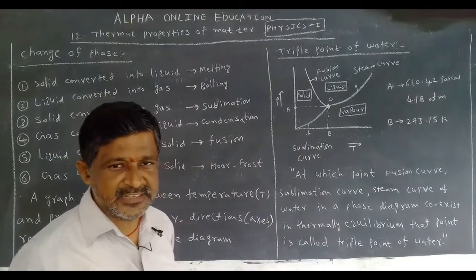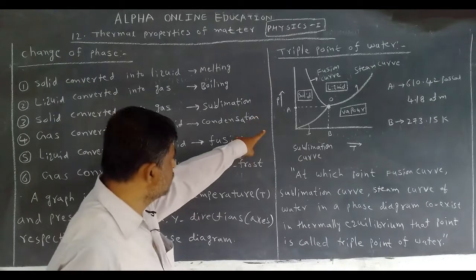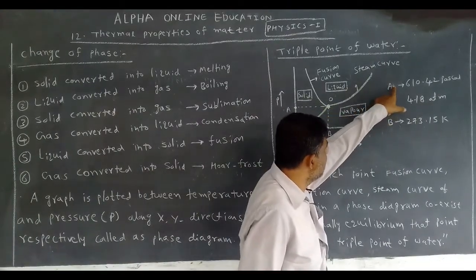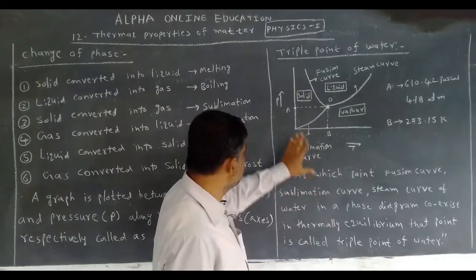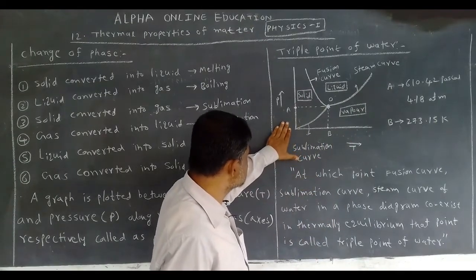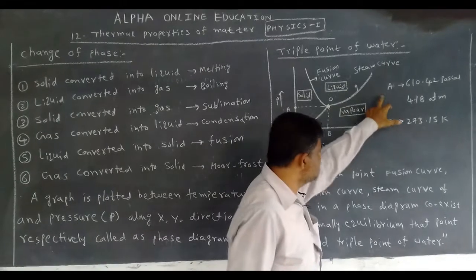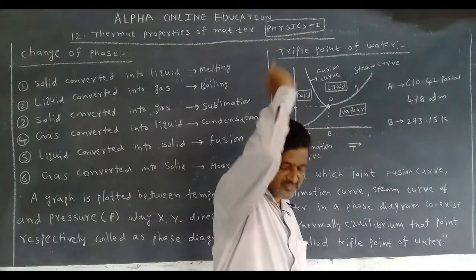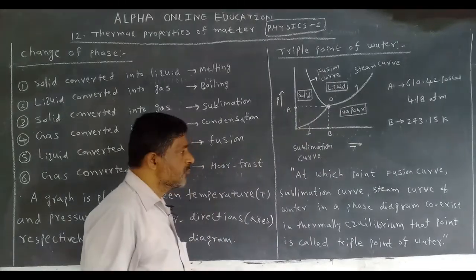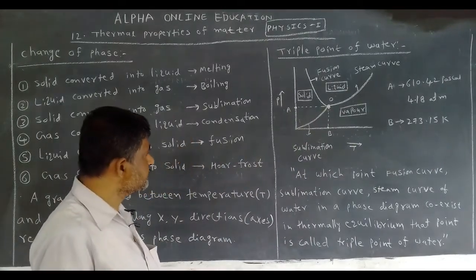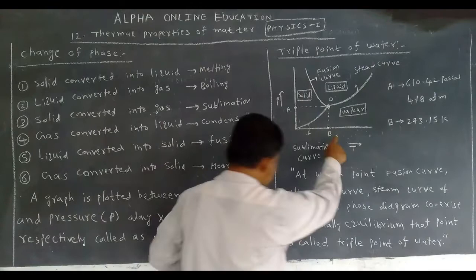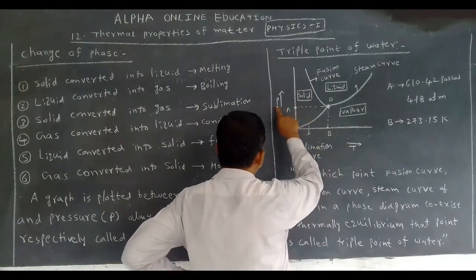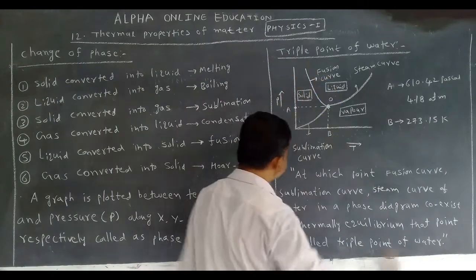If you get this in the examination, you must draw this diagram like this and write like this. This diagram carries 1 mark, this data carries 2 marks, this definition carries 1 mark. Now, the phase diagram: along the x axis is temperature, along the y axis is pressure.